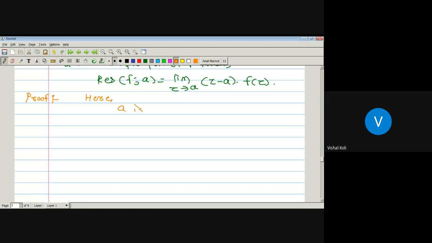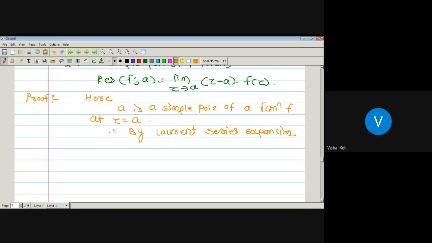Here, a is a simple pole of a function f, which is at a point z equal to a. Therefore, by Laurent series expansion, we have proved one result after the Laurent series development. That is, if the function has a pole, then its principal part contains some finite number of terms.